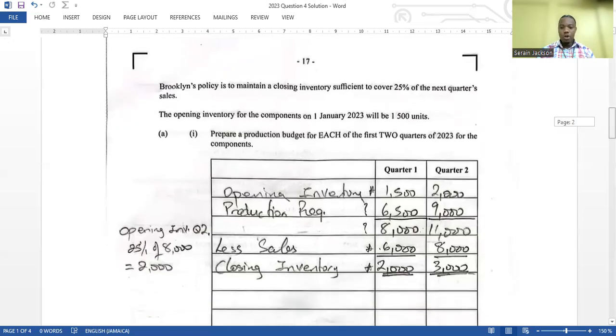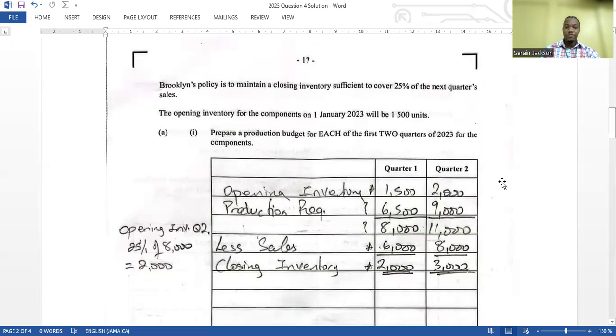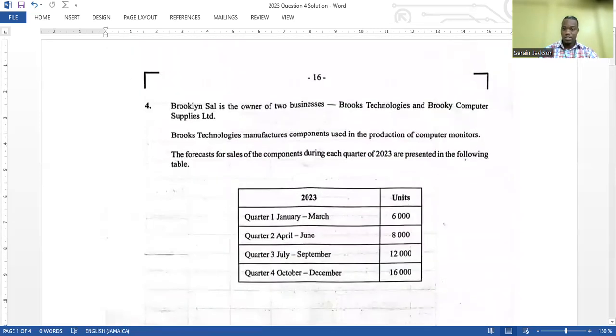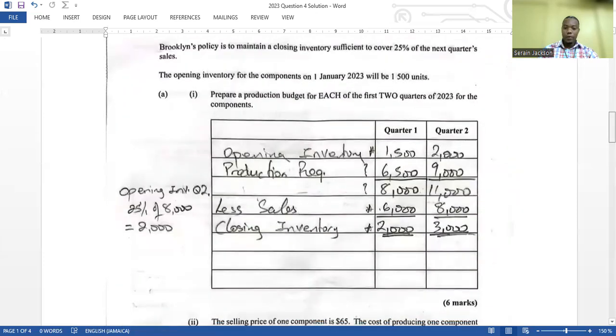Now, if you look at it, we are given some information. We are given the opening inventory for the first quarter, right there. We are also given information to calculate the closing inventory, and we are also given the amount of units to be sold. It's 6,000. We get that 6,000 from the table, from the first quarter. Now we would need to calculate the production that is required. That is why it's a production budget.